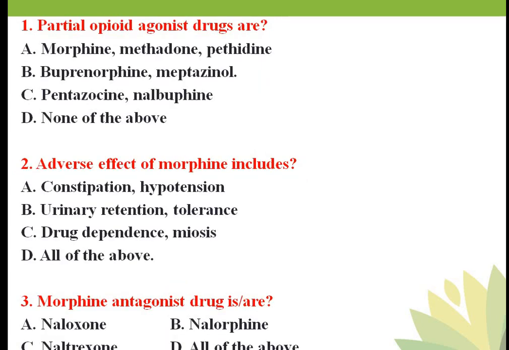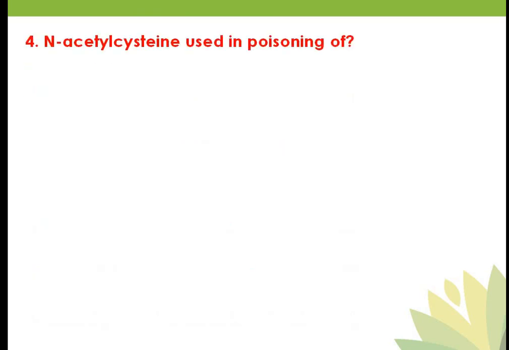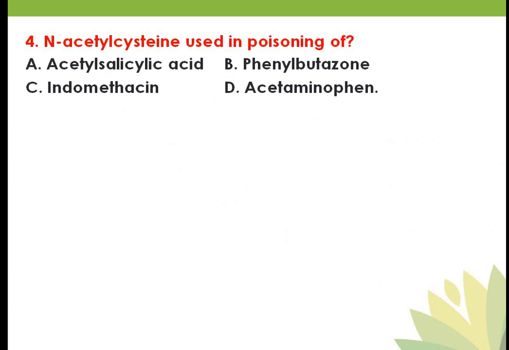Okay, now we will take the next question. N-acetylcysteine is used in the poisoning of, N-acetylcysteine किसके poisoning में use होता है? Your options are option A acetylsalicylic acid, that means aspirin, option B phenylbutazone, option C indomethacin, option D acetaminophen. So in this question your answer is option D. Option D is the correct answer in this question.